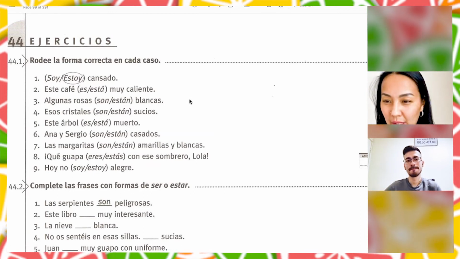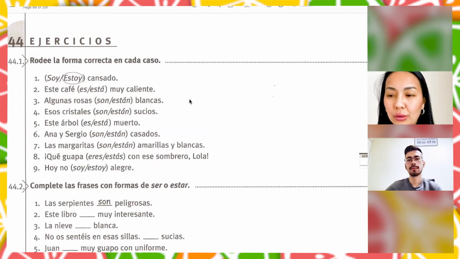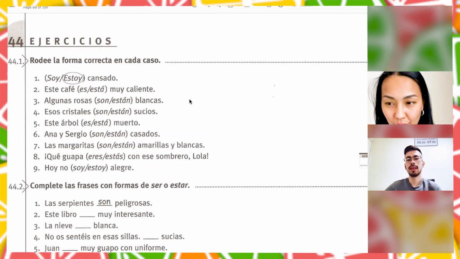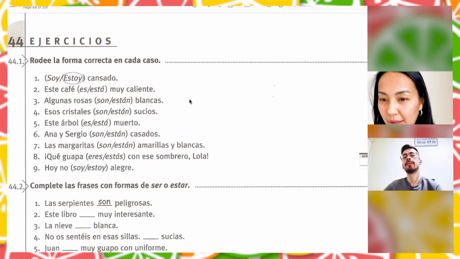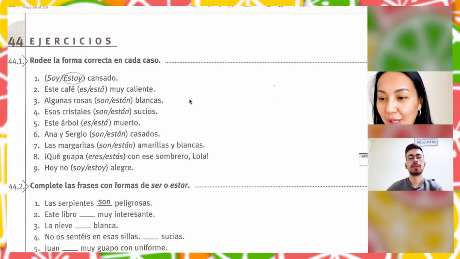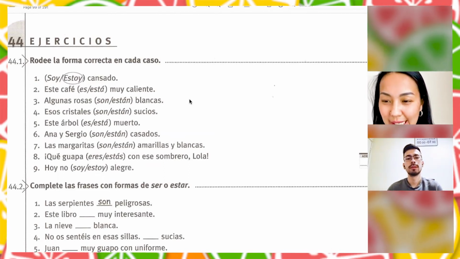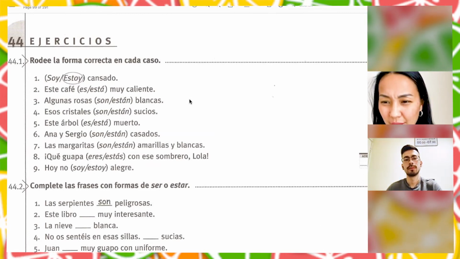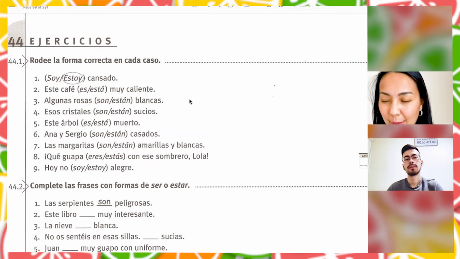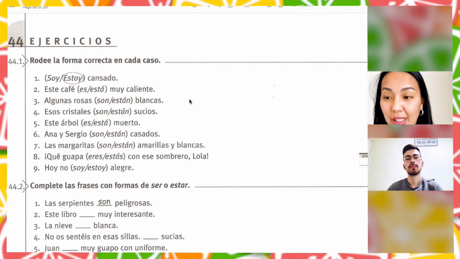So esos cristales son sucios. They are always like that. They are always dirty. What does sucios mean? Dirty. No. Sorry, no. So esos cristales están sucios. These crystals are dirty, so they can be clean.